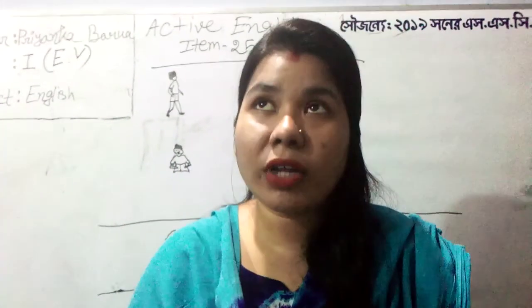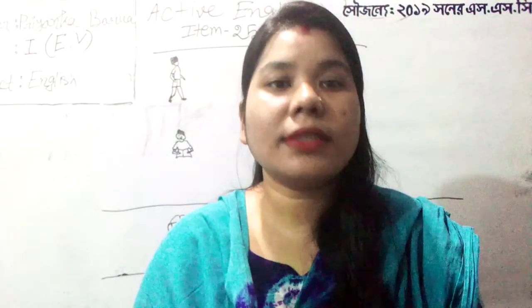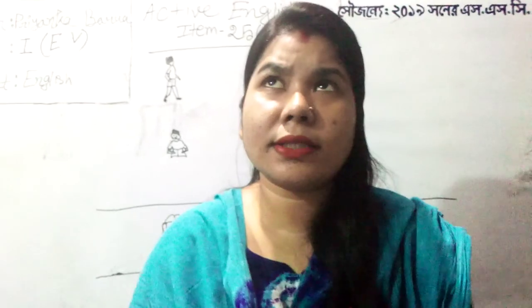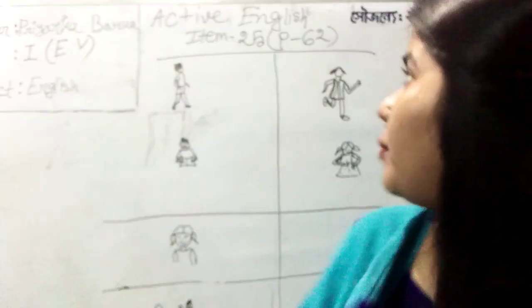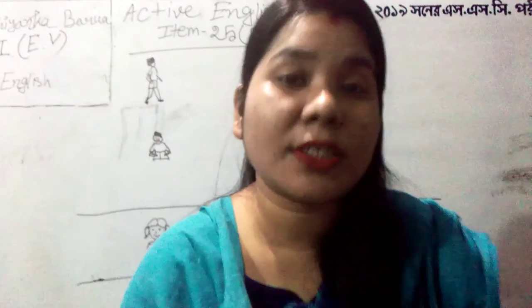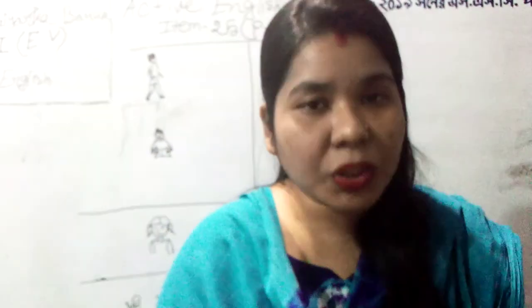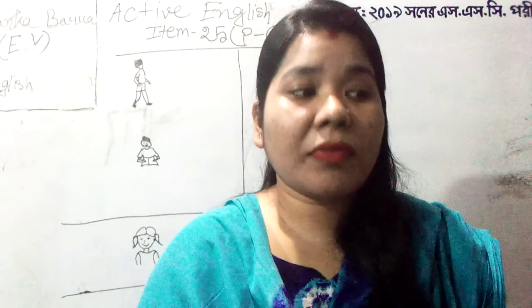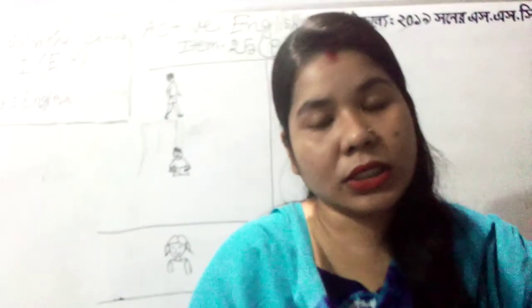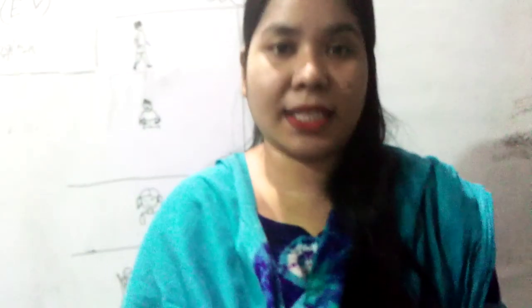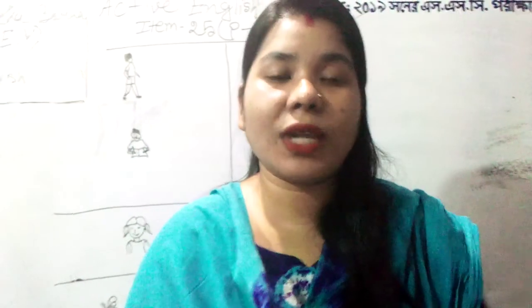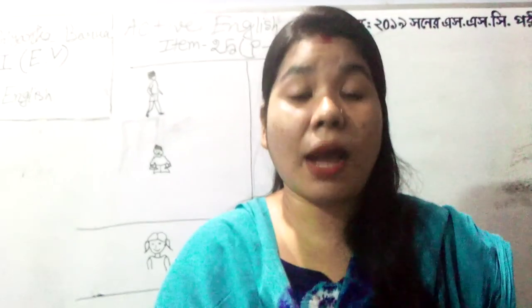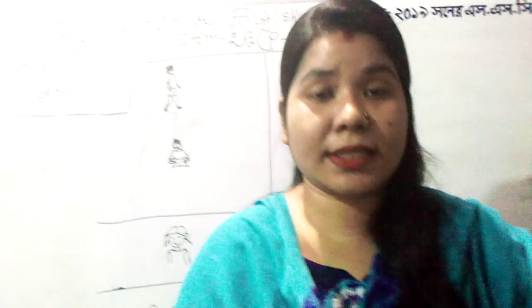It is on present continuous tense, item number 25, page number 62. I have already given an overview on present indefinite and present continuous tense, and this item is related to that grammatical item.